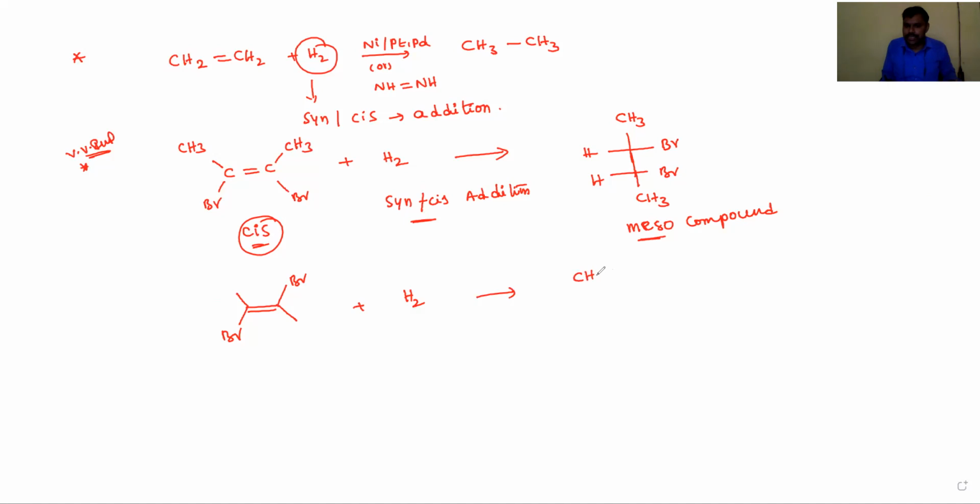The racemic mixture means optically active compounds will form: one with bromine on one side and hydrogen, and the other with bromine and CH3, and you have to draw the mirror image. Bromine, H, Br and CH3. This is called a racemic mixture.